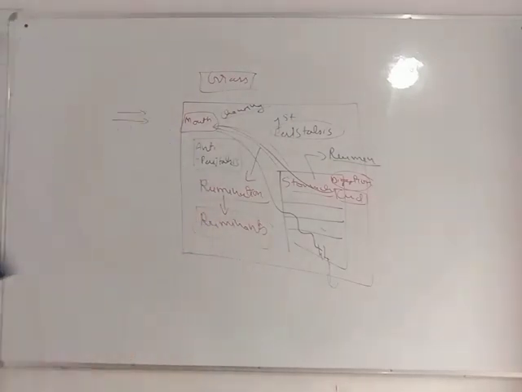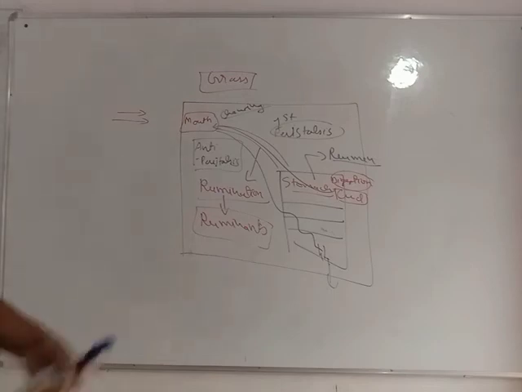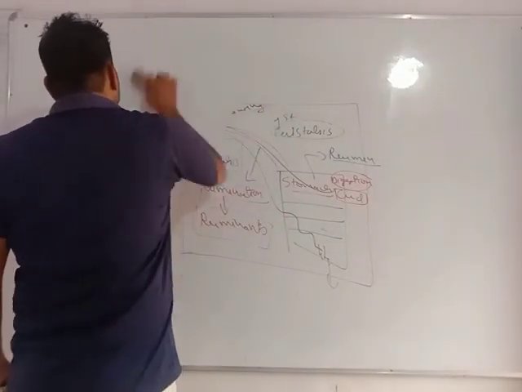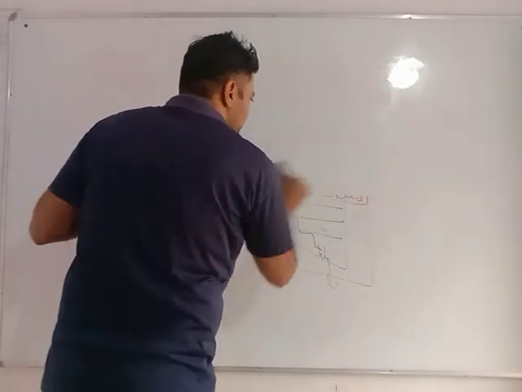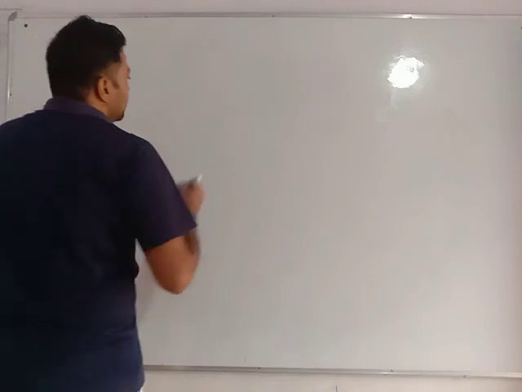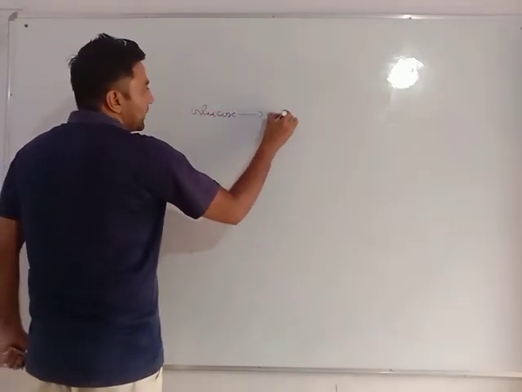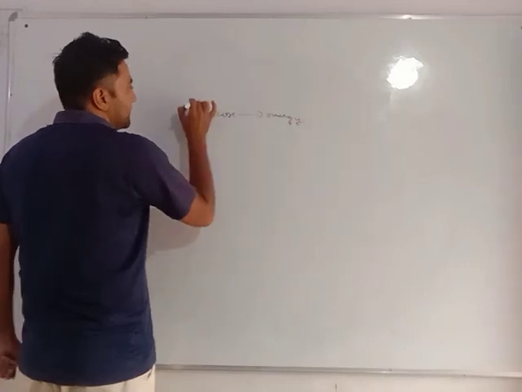Okay. See my dear students, there is one very special organism, that is amoeba. You just need to understand that all organisms need glucose for energy. They do respiration.